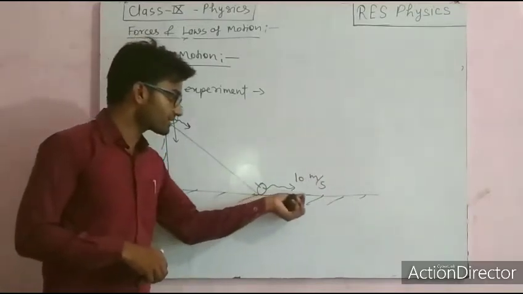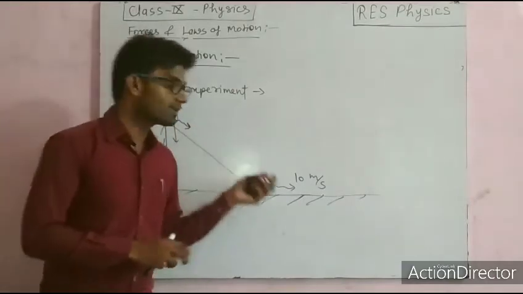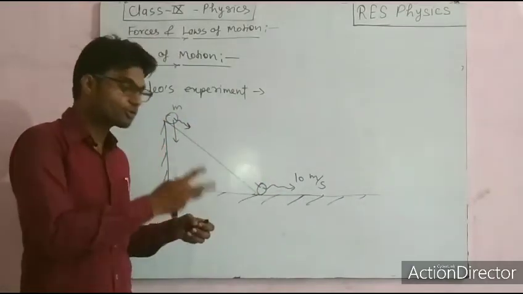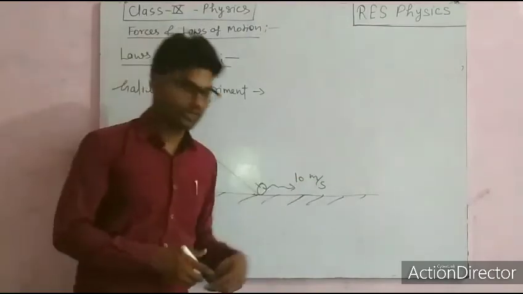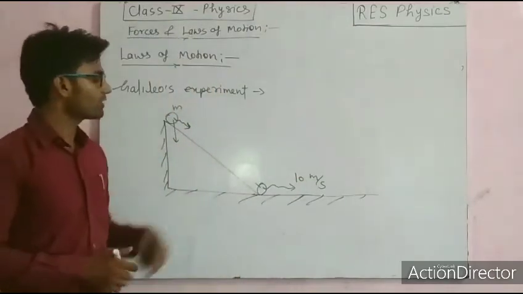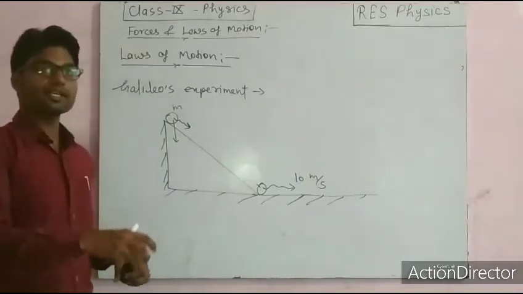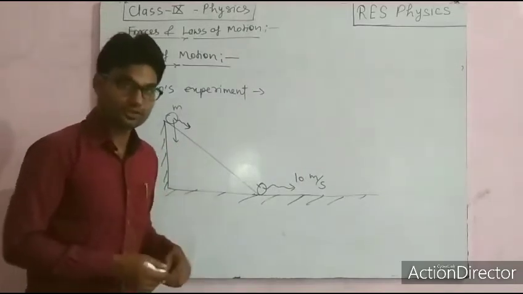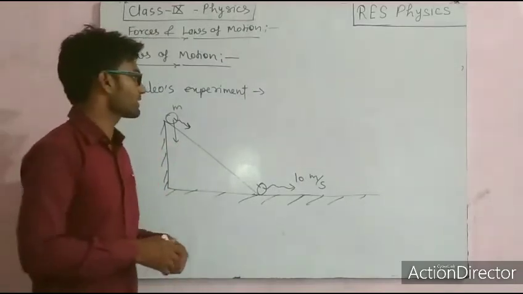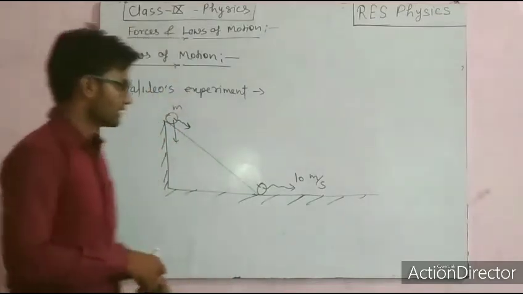Because there is a friction force acting on this plane. So what he did, he made the surface smooth, he reduced the friction, right? So the object was continuously moving, right? So he concluded that the object will continue its state unless any external force is applied on the object, and that's the basis of the first law of motion, right?